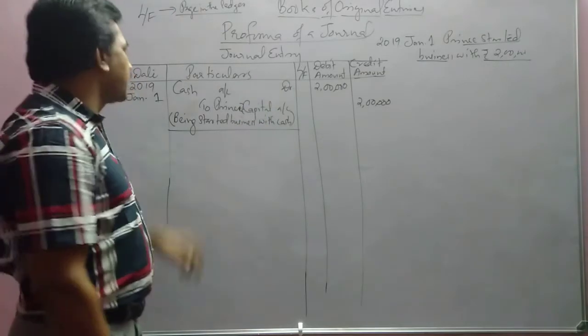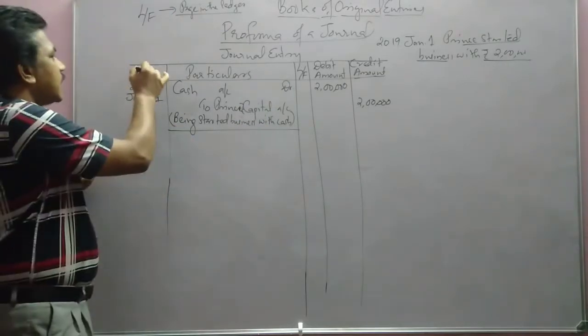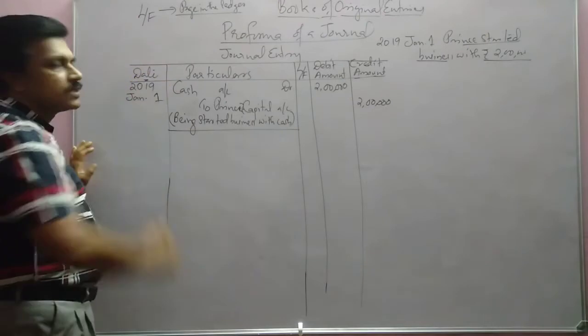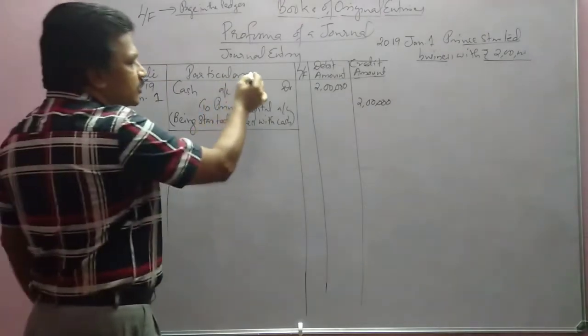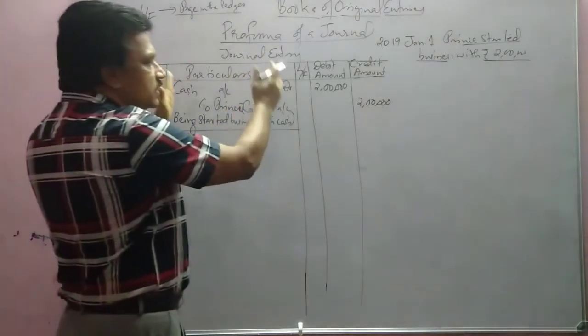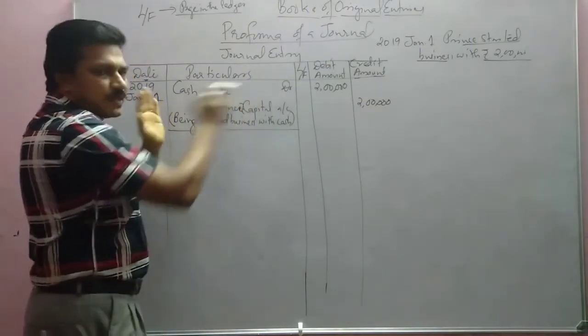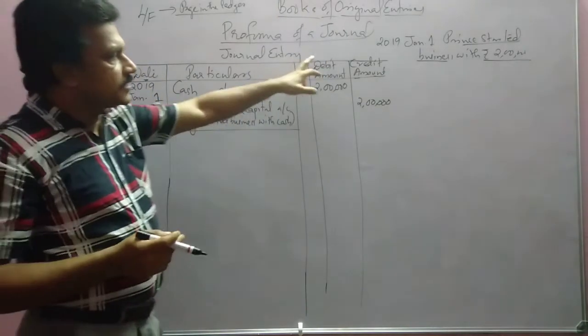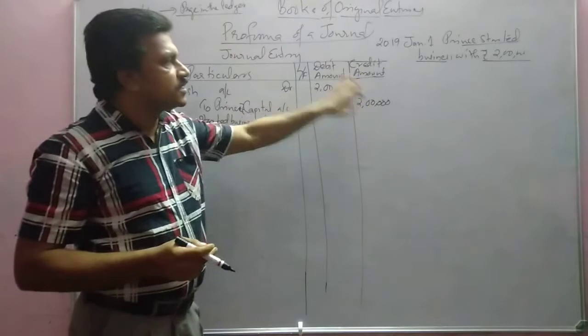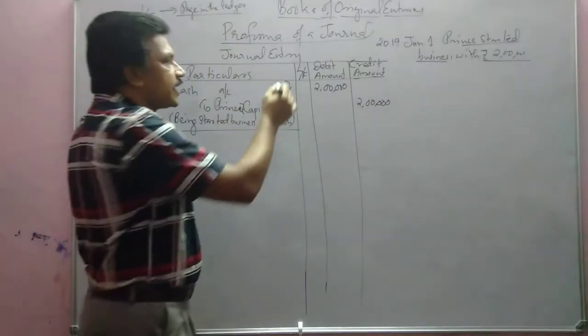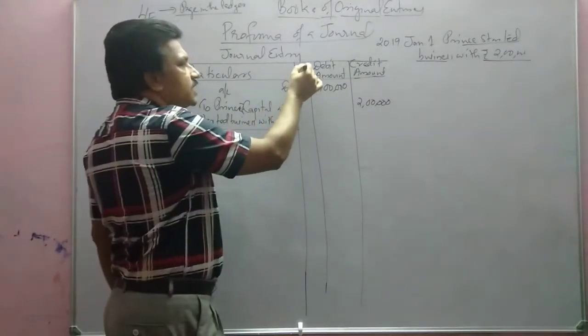Now let us see part by part. This is the date column. This is the particulars column; particulars means the details of the transaction are written. This is the debit column. This is the credit column. And here, this one, is the ledger folio.